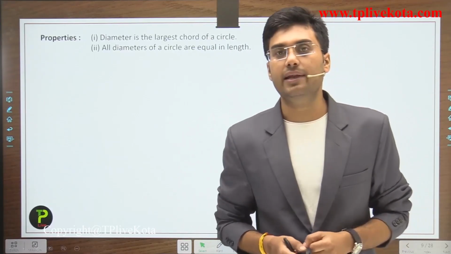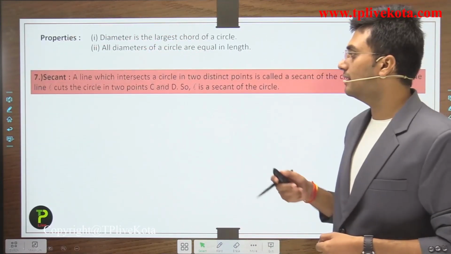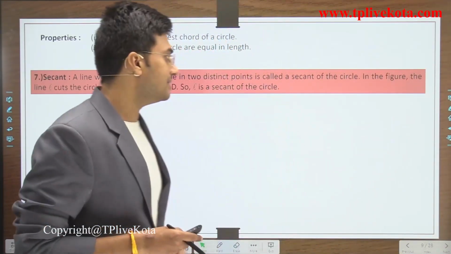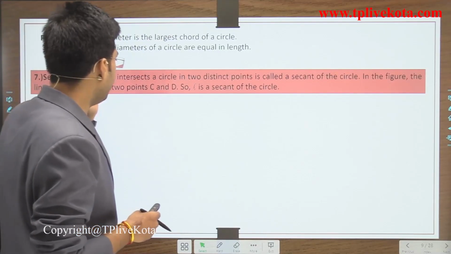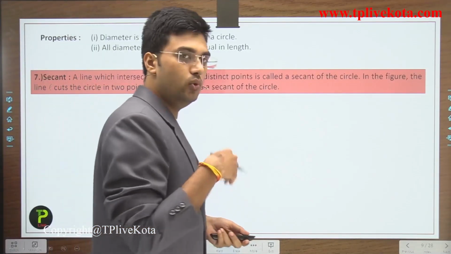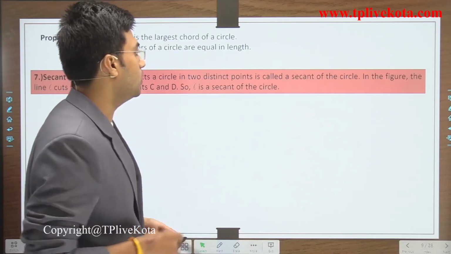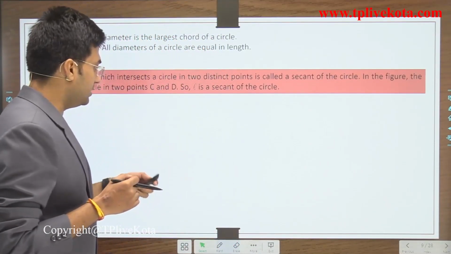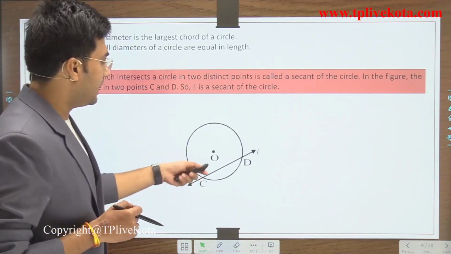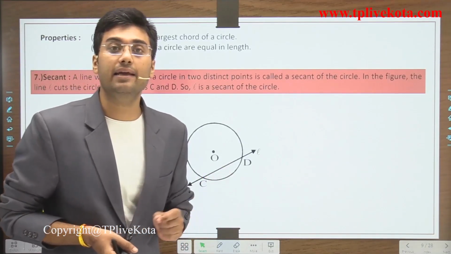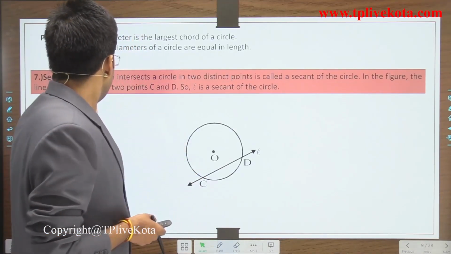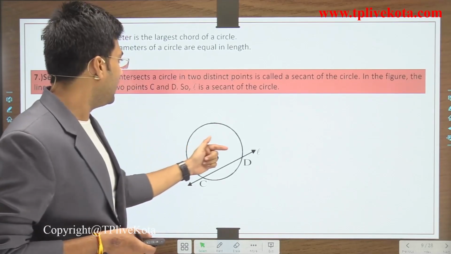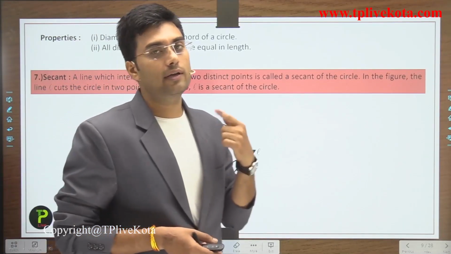Now after this, let's move to the next, and the next is secant. What is a secant? A line which intersects a circle in two distinct points is called a secant of the circle. In this figure, this line L is a secant which cuts the circle in two points C and D. So L is a secant.